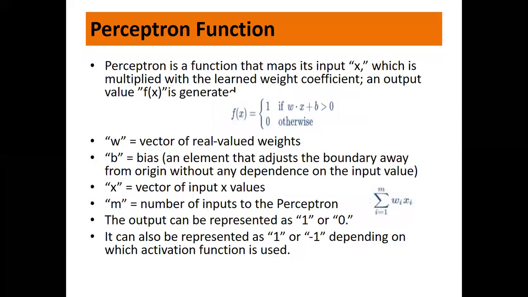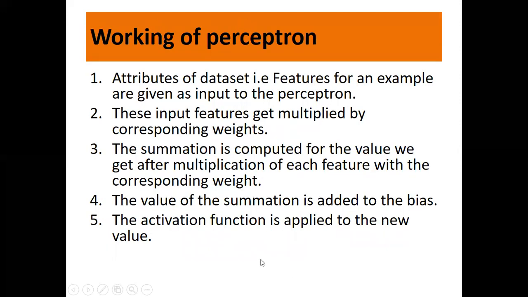The product is summed up for the number of inputs. Now, the value of the summation is added to the bias. The activation function is applied to the new value, so you get the output.